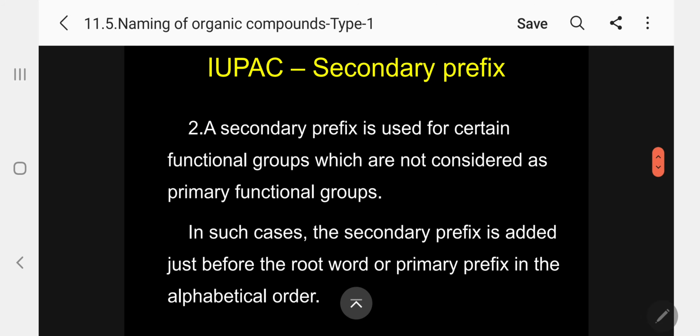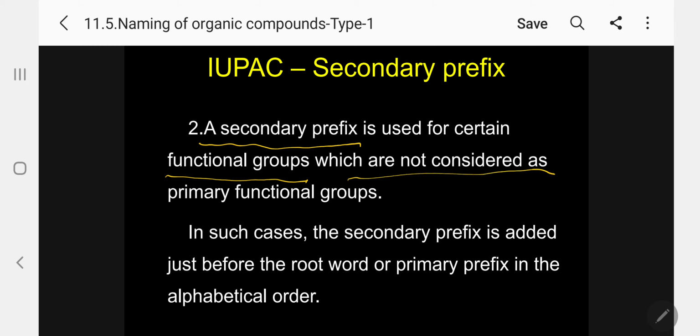Okay, now rule 2: a secondary prefix. Kindly follow. The primary prefix we know already, cyclo. A secondary prefix is used for certain functional groups which are not considered as primary functional groups. There are some functional groups which are not primary functional groups. Examples: halo, nitro, alkoxy.